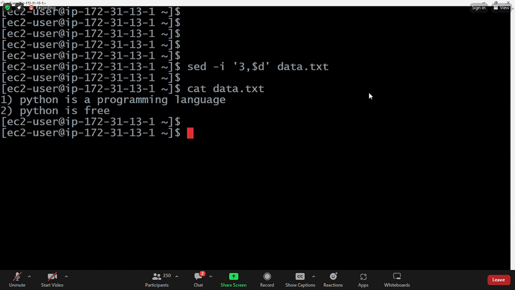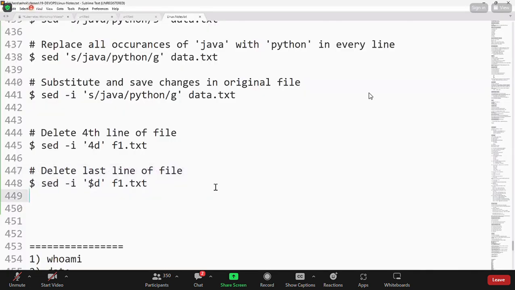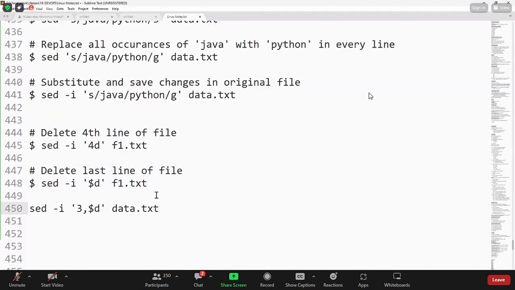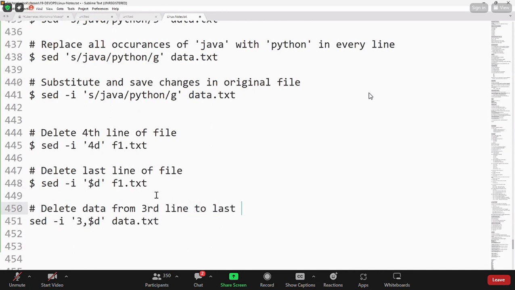Okay. Similarly, I want to delete from second line to fifth line. Let me create the file again with the data. Are you guys clear with this command? This is used to delete from third line to the last line. Delete the data from third line to last line.